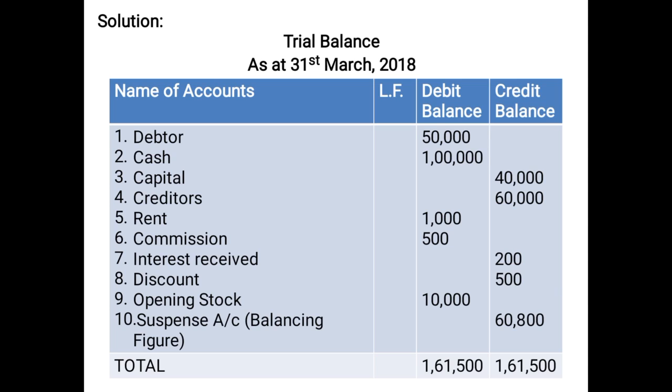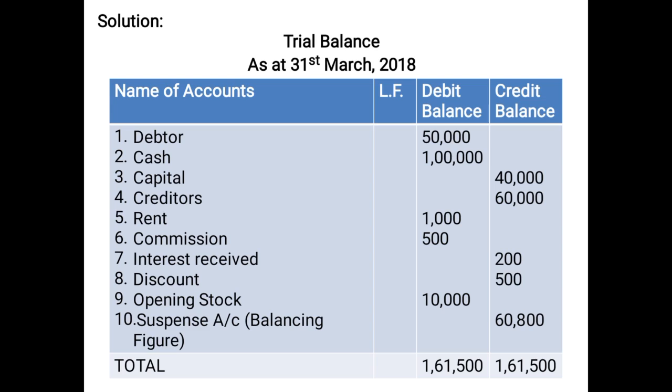So let us have a look at the solution, children. Trial balance as at 31st March 2018, be very particular with it, children. Name of accounts, ledger folio, debit balance, credit balance. Debtor 50,000, cash 1 lakh debit side, capital 40,000 credit side, creditors 60,000 credit side because it is a liability.